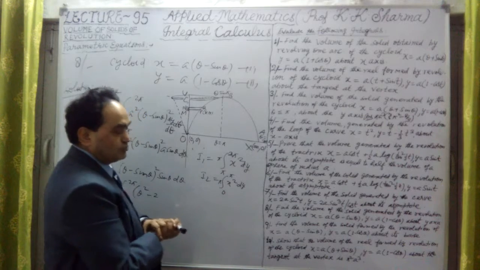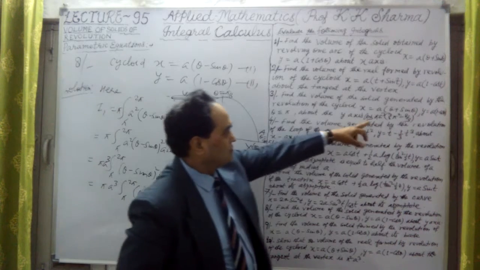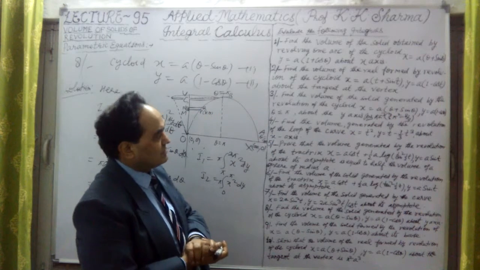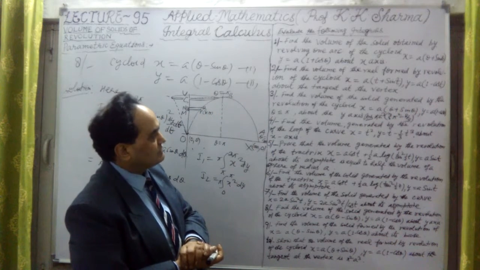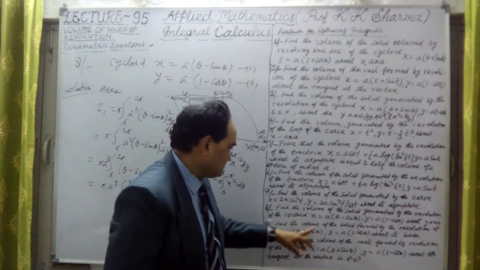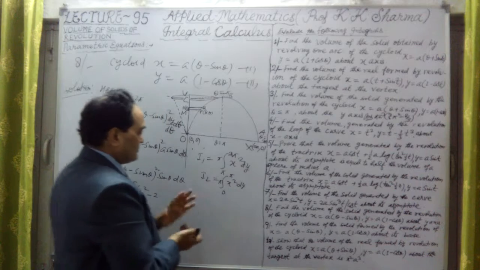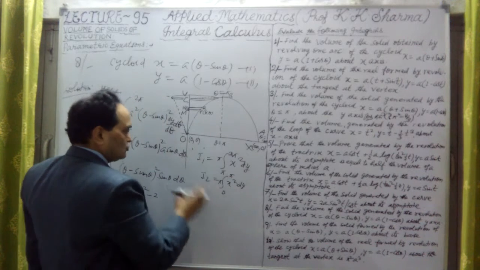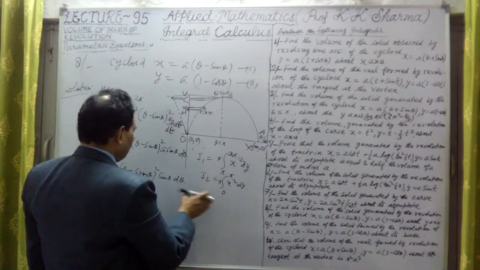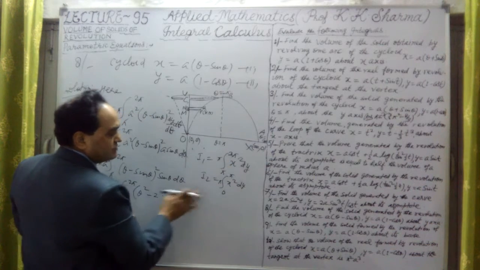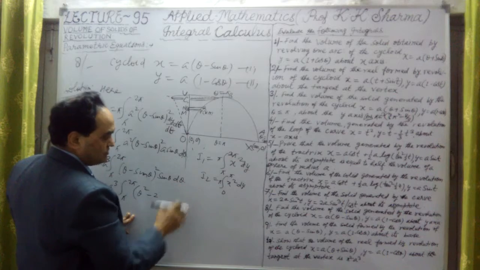So we have to calculate both the points, because this value here is theta plus sin theta. I'm sorry, the x value here is x equal to a into theta minus sin theta. Sorry, this is different, the answer will be different. Both we have to calculate. So let me first find out one. After that, the same value will be repeated, only the limits are different. This answer will be different here.